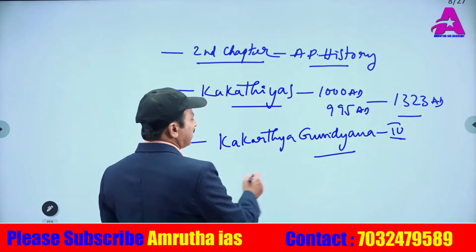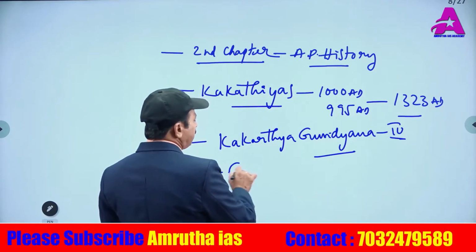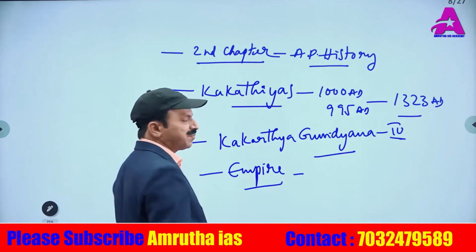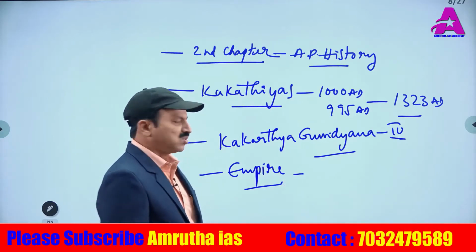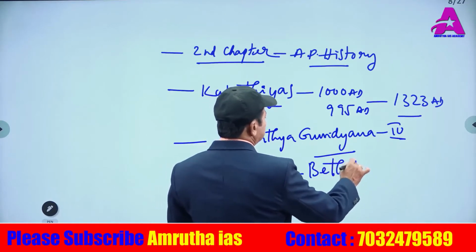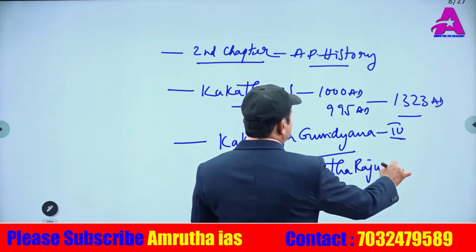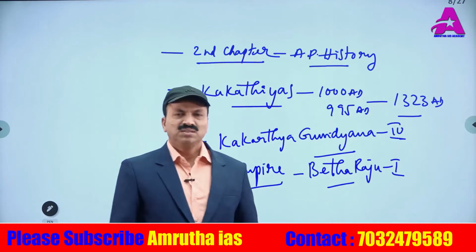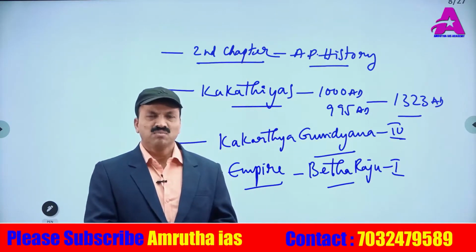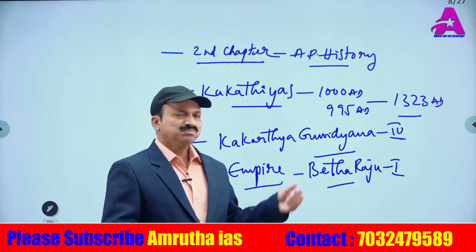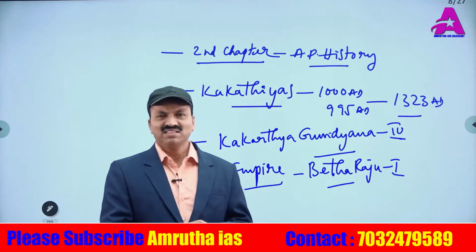But the Kakatiya empire was started by Betaraju 1, who was the first ruler in this dynasty. Even though he was a small boy, his aunt Kamasani helped and assisted him in the administration.